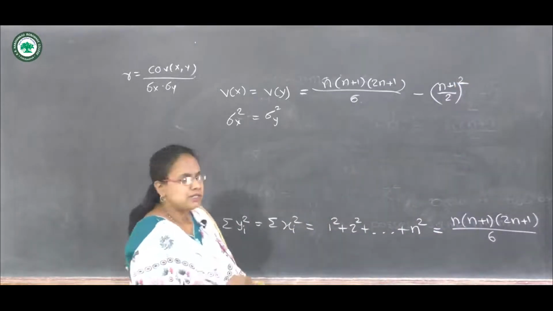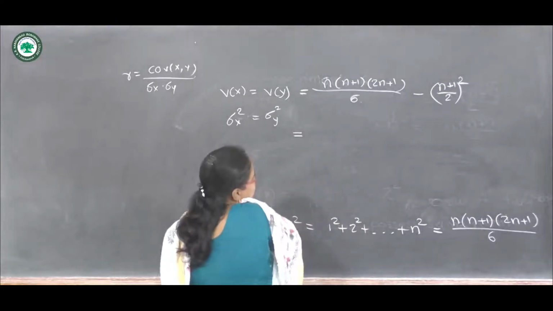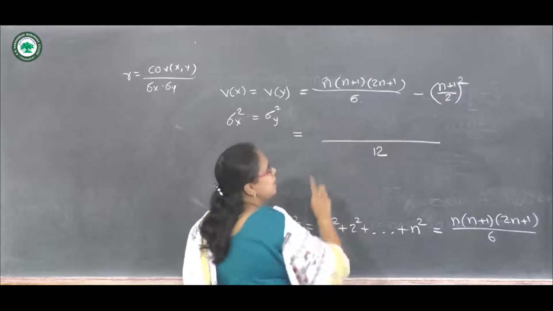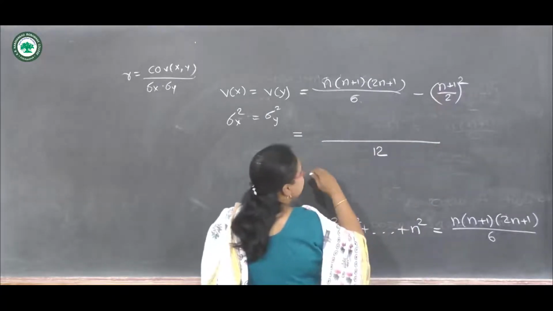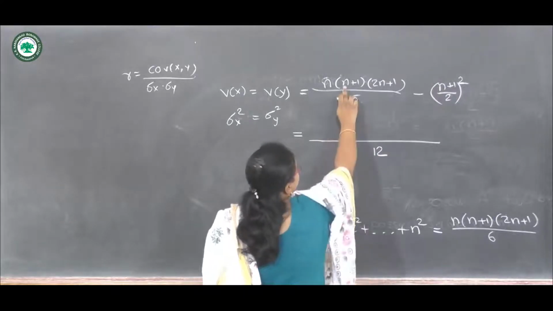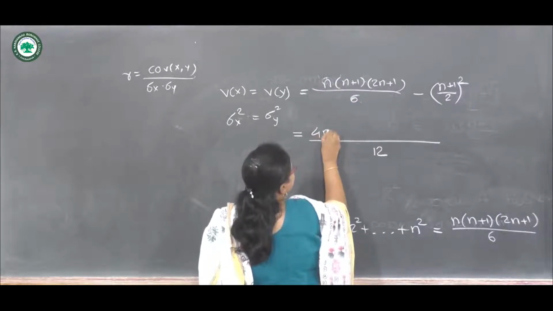Let us solve this. We can take the LCM, which is 12. Let us multiply the first term by 2 and the second numerator by 3. Then we have, this will be 4.